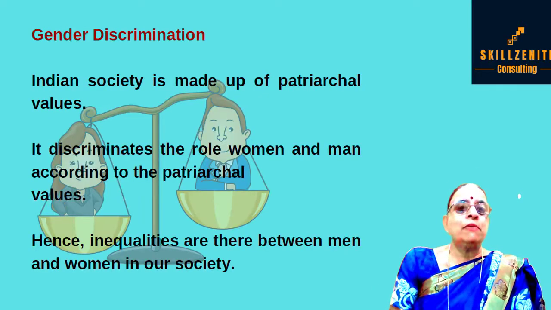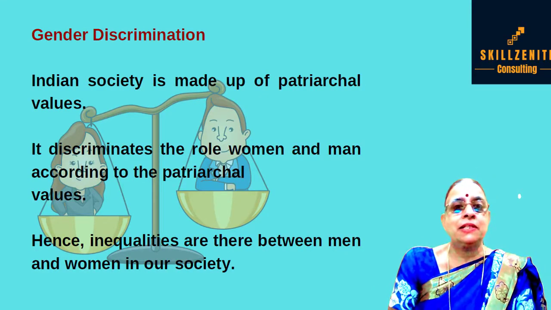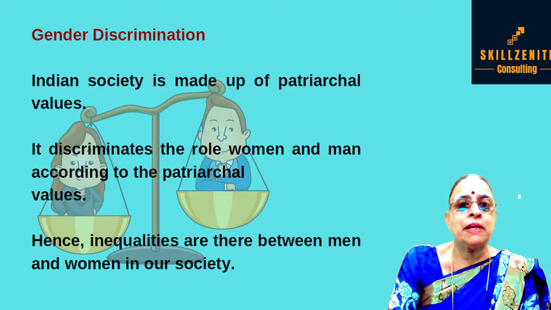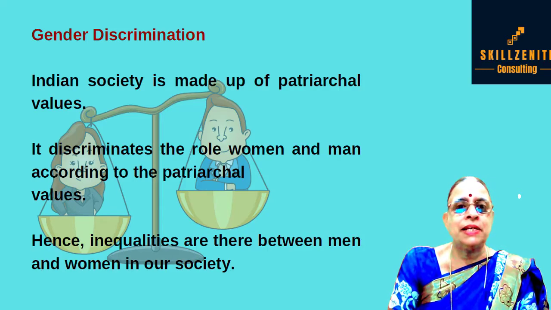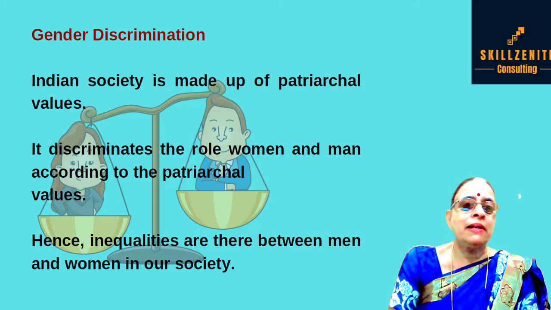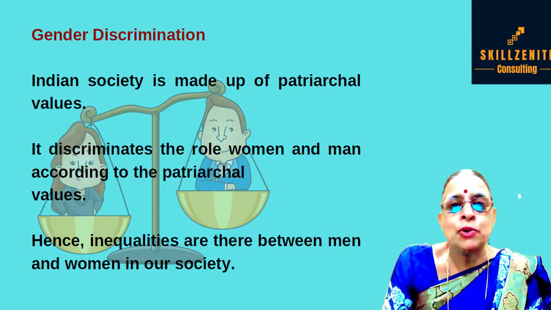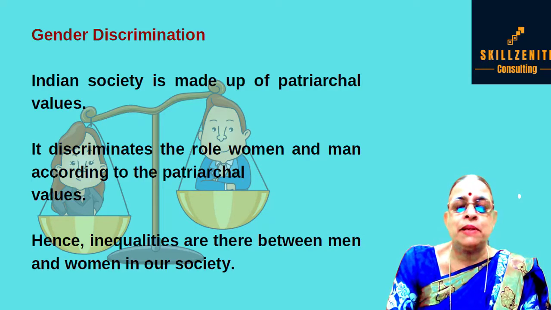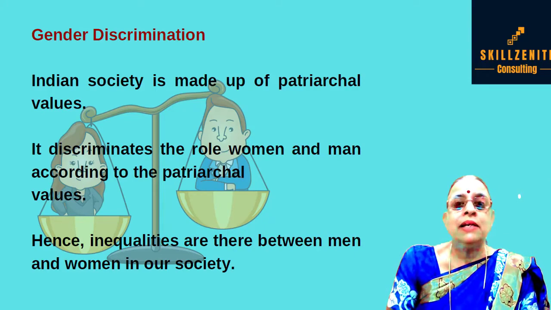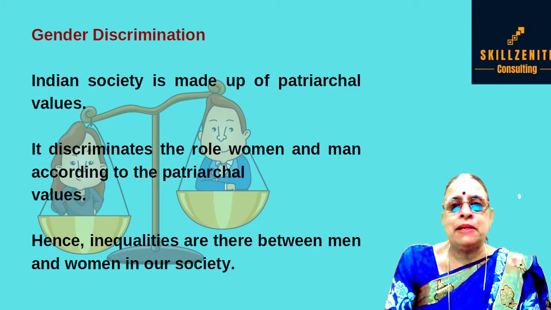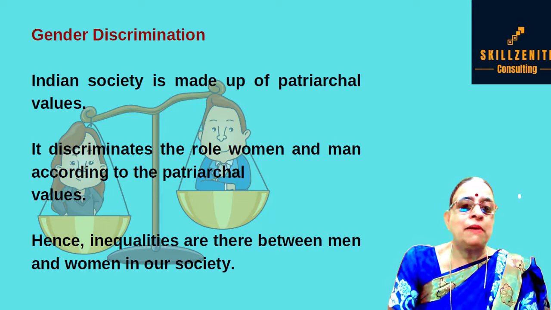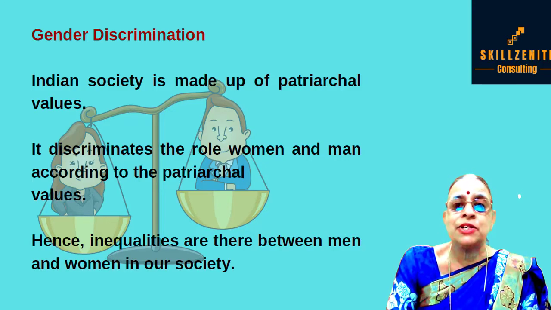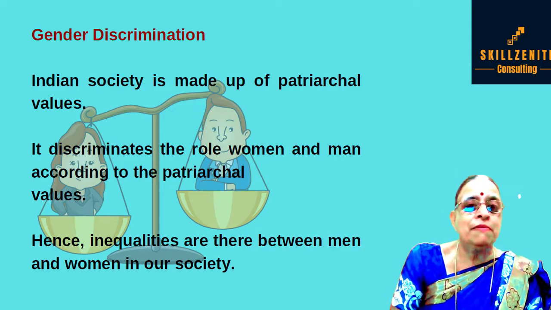Now, let us learn about gender discrimination. Discrimination between men and women. ಲಿಂಗ ಭೇದ ಅಂತ ಹೇಳ್ತಾರೆ, ತಾರತಮ್ಯ ಅಂತ ಹೇಳ್ತಾರೆ. Indian society is made up of patriarchal values. That means there are two types of families. Patriarchal family, where the father is the head of the family. His words are final. He will take the lead in the family. And there is the matriarchal family where the mother is the head of the family. Mother will take the initiative or she will be the leader of the family.